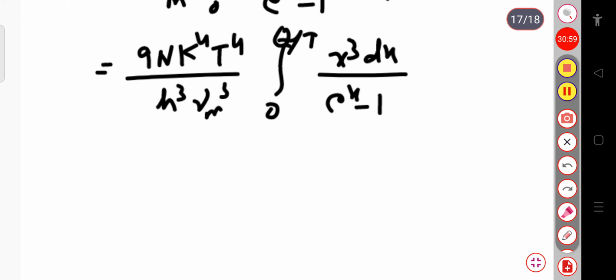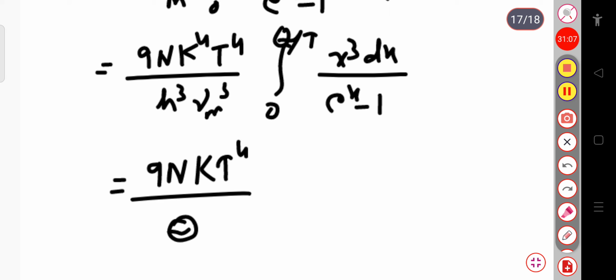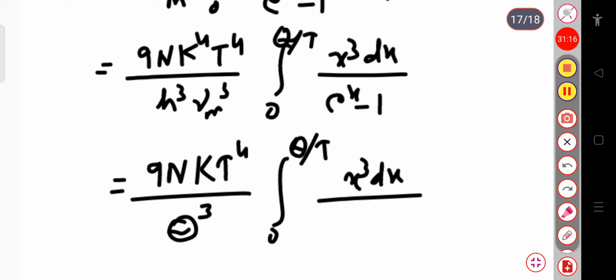And also we can write this equal to 9NkT⁴ divided by θ³ integration over 0 to θ by T of x³ dx divided by exponential x minus 1. So this is your Debye's formula.